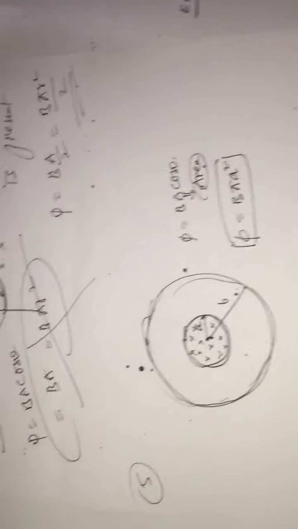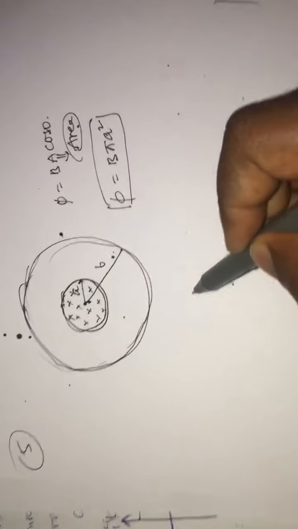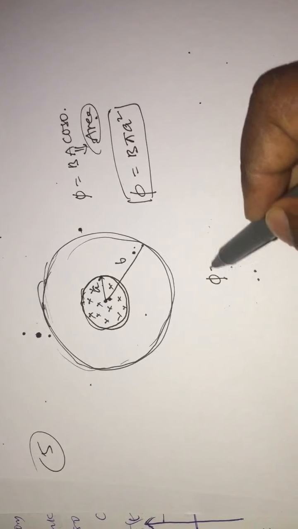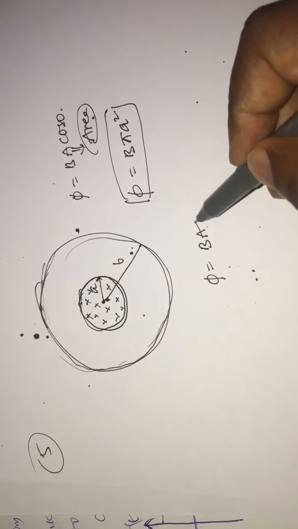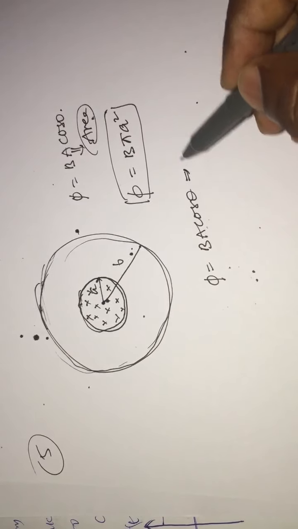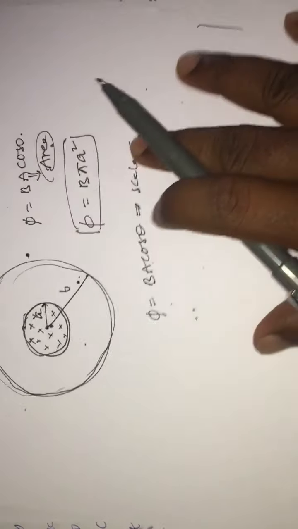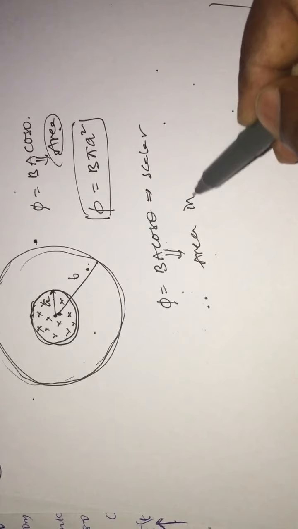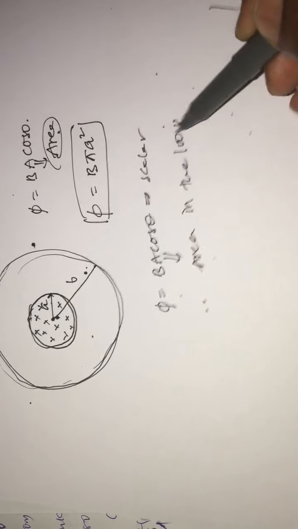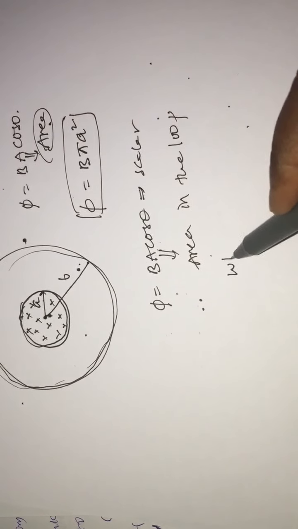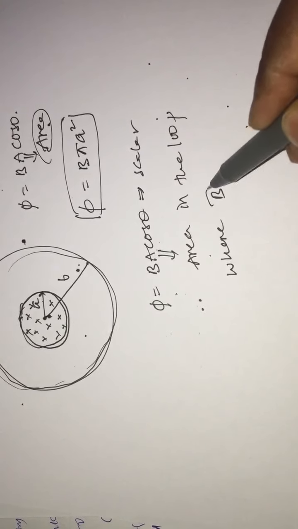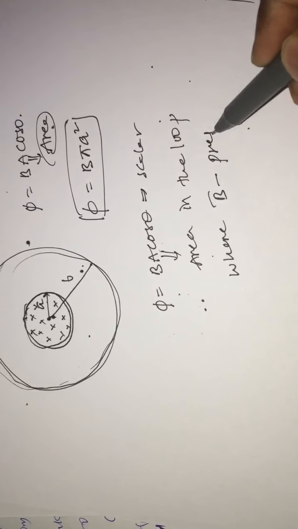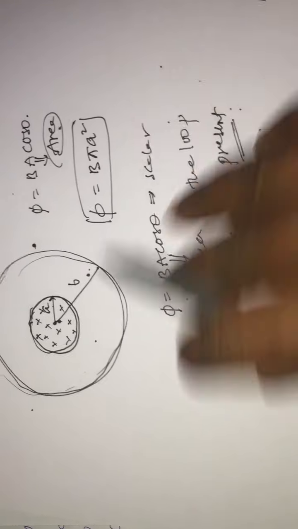This is the one. So one of the very important points which you need to remember is that flux equals BA cos theta. It is a scalar quantity, and A means the area of the loop, the area in the loop where the magnetic field is present. This is the important point which we need to remember.